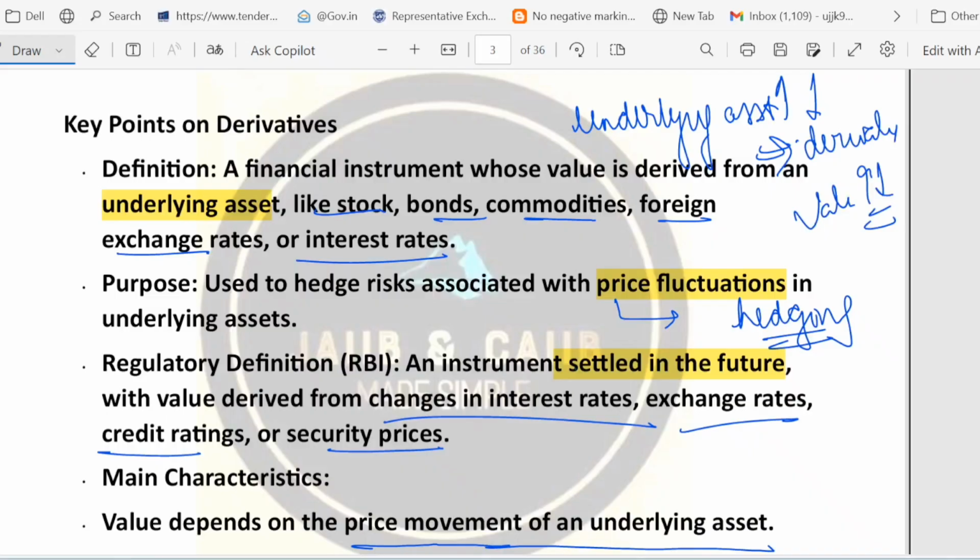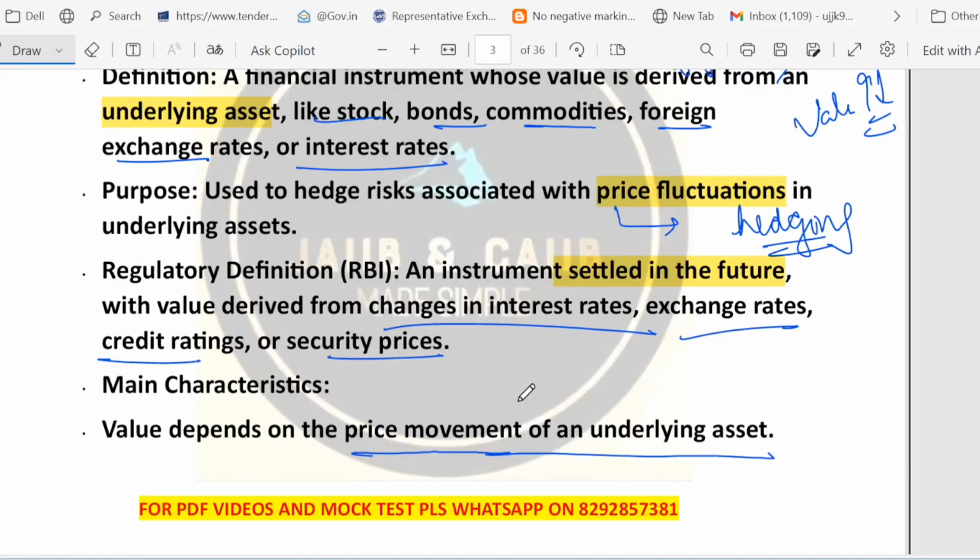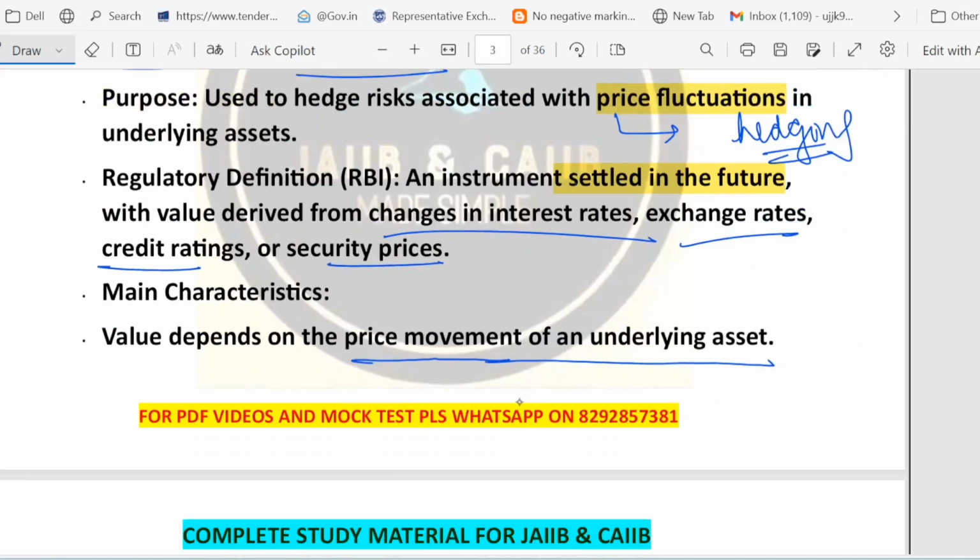Then I told you the purpose of this derivative. Simple purpose is hedging. Hedging means protecting against unwanted price change. For example, a farmer can lock in price today for wheat he will sell later. That is the example of hedging.